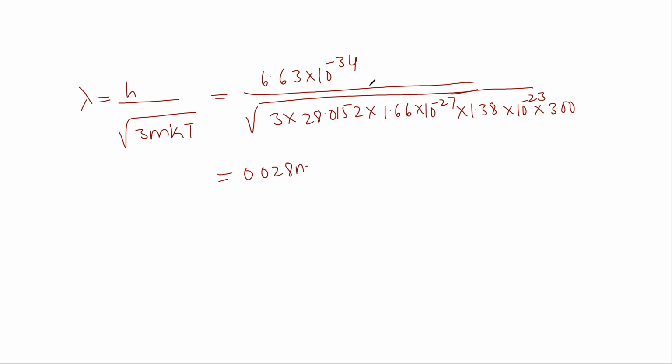So this is the solution. The de Broglie wavelength of the nitrogen molecule is 0.028 nanometer.